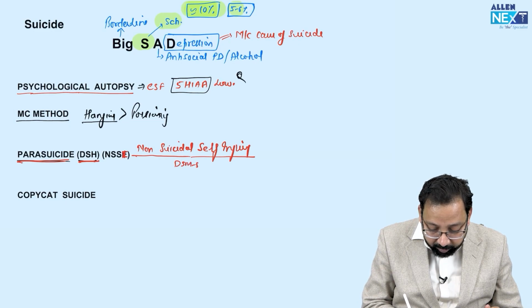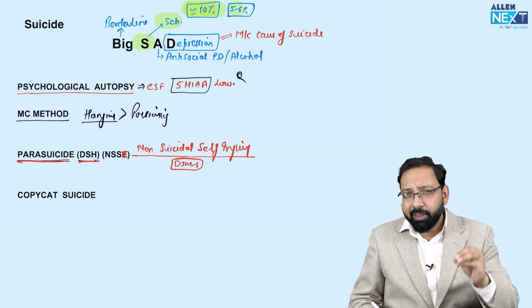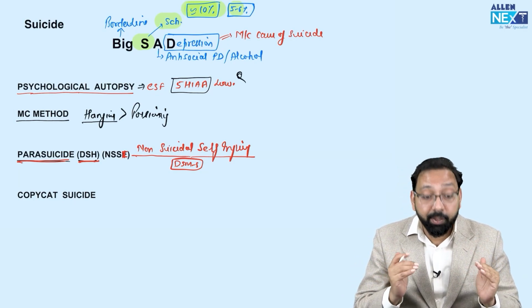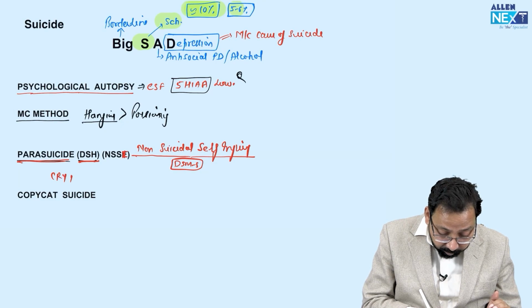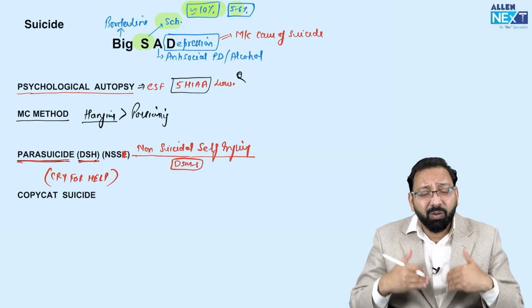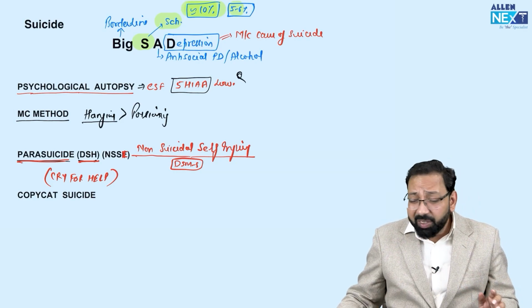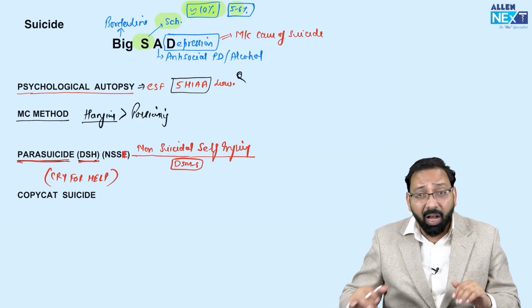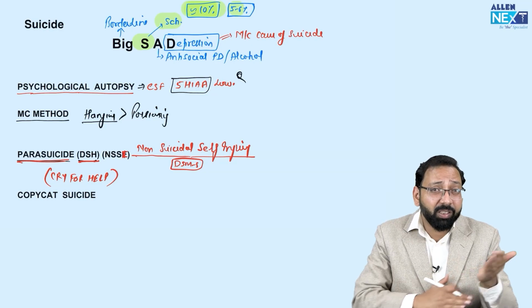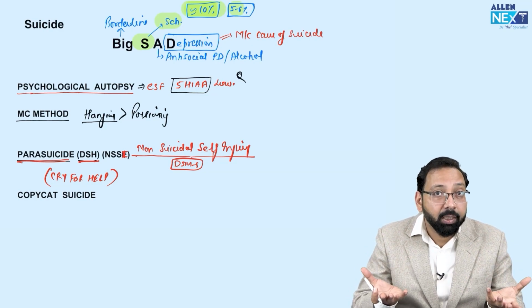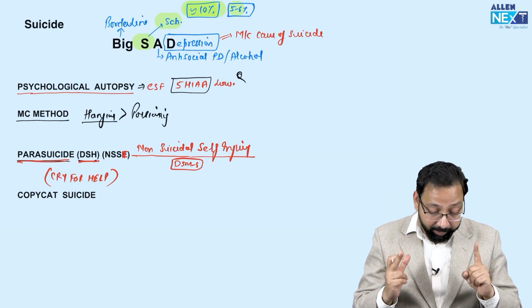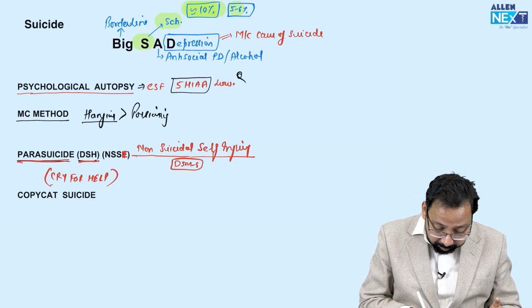Question can be asked: if a patient has non-suicidal self-injury, what will you do? Will you ignore him? No, it is a cry for help. Many times these patients want to convey the message, I am really disturbed, please help me, I am showing you that I can commit suicide. Initially they cut superficially, but if you do not give attention, they may commit suicide. So never take deliberate self-harm lightly. Got the point? Cry for help is the slogan.